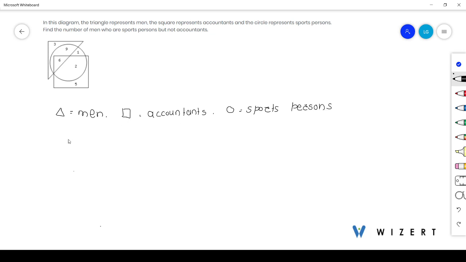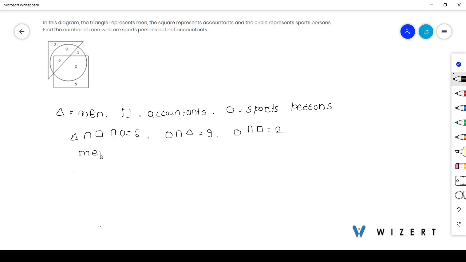Then from the given diagram, we can observe here the men who are accountants and sportspersons are, there are 6 persons, men who are accountants and sportspersons. Then men who are sportspersons are 9, and who are sportspersons and accountants are 2.